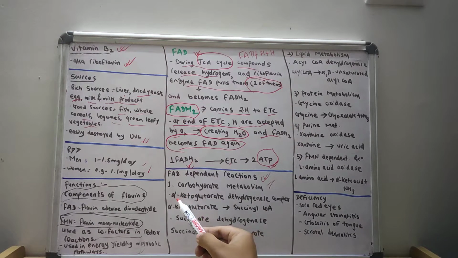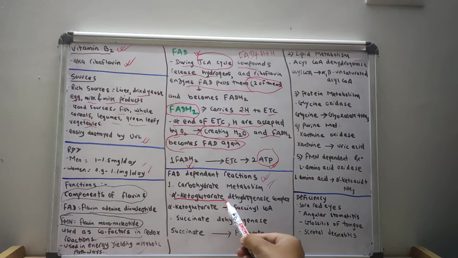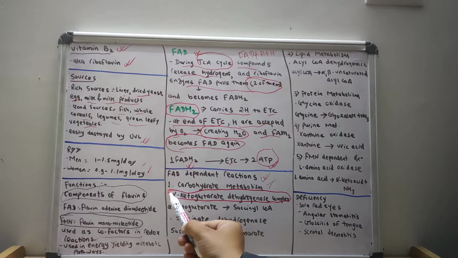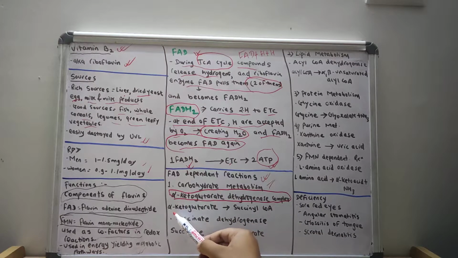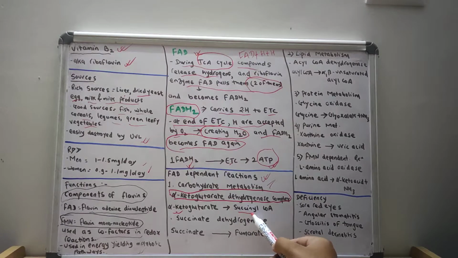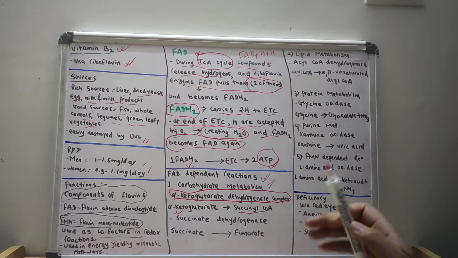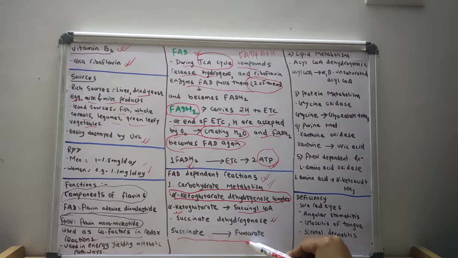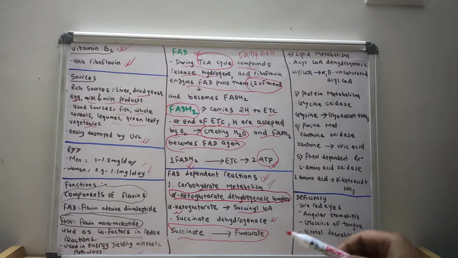The FAD dependent reactions are used in carbohydrate metabolism, like in the alpha ketoglutarate dehydrogenase complex. When alpha ketoglutarate is changed to succinyl coenzyme A, the FAD is required. And in the enzyme succinate dehydrogenase, when succinate is changed to fumarate, the FAD is required.